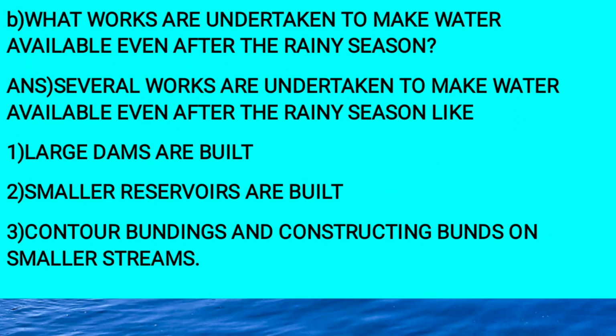Next question. What works are undertaken to make water available even after the rainy season? Answer. Several works are undertaken to make water available even after the rainy season, like: point number 1. Large dams are built. Point number 2. Smaller reservoirs are built. Point number 3. Contour bundings and constructing bunds on smaller streams.